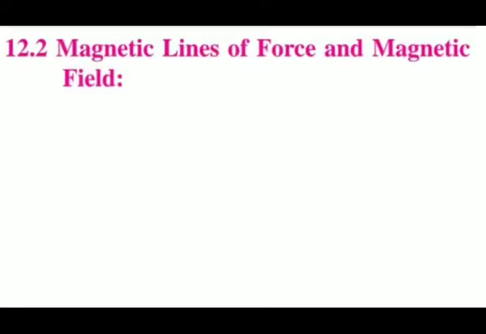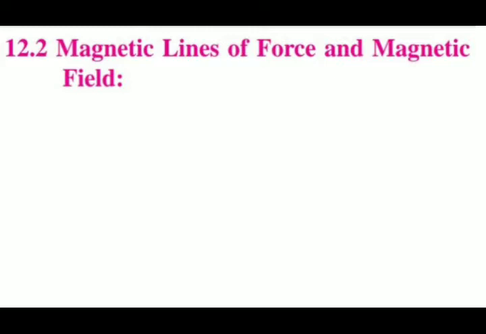Now, let's move on to the next subtopic, that is magnetic lines of force and magnetic field. You have studied properties of electric lines of force earlier in the chapter. In a similar manner, magnetic lines of force originate from the North Pole and end at the South Pole.